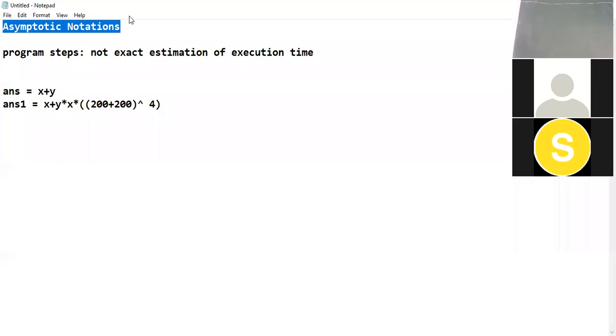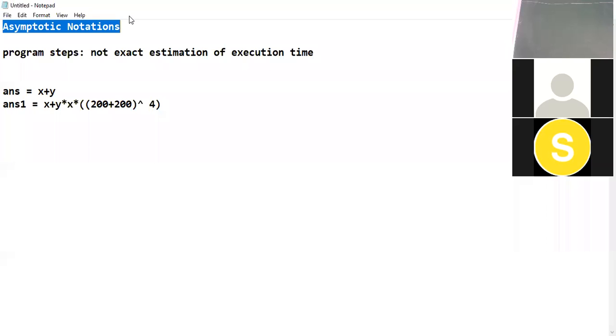So what are these asymptotic notations? These are some other notations for time and space complexity of a program, but which are more meaningful than the previous method.